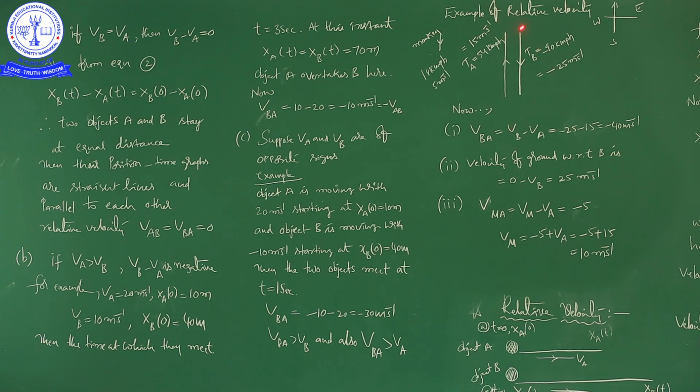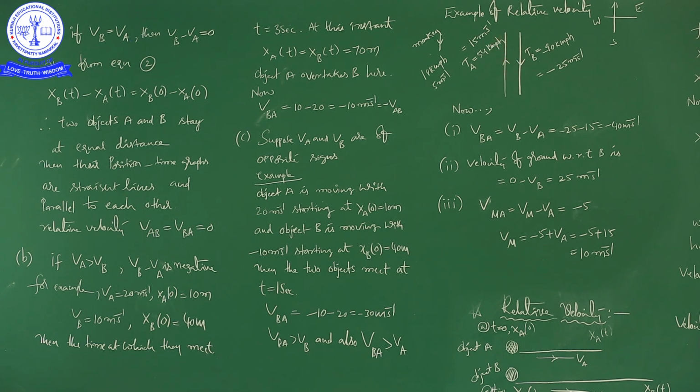Be concentrated. So, these are the geographical directions: north, south, west, east. There are two trains. Train A is moving towards north. Train B is moving towards south. Train A is moving towards north with 54 kilometers per hour speed.